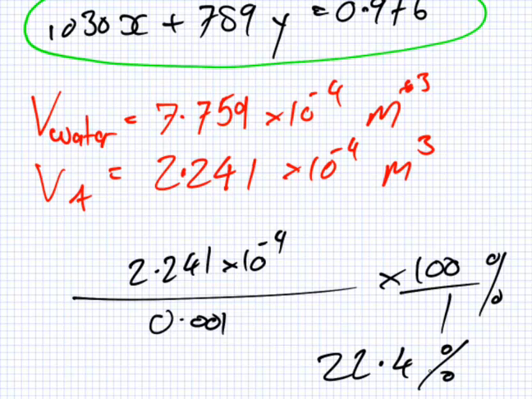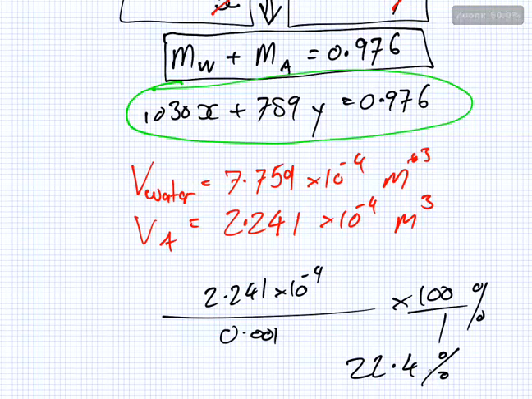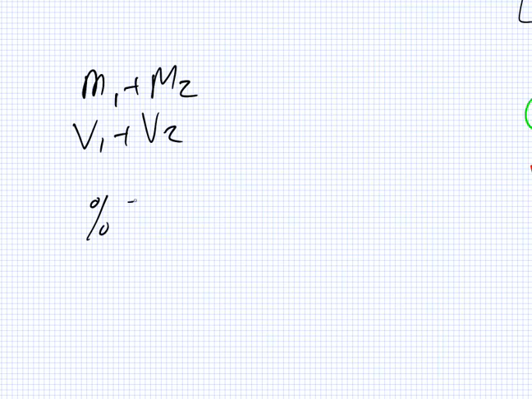What else do you know? It's a litre? Yeah. So you know the total volume is 0.001 meters cubed. So what you need to do is break this up into X, which is the non-alcoholic part, and Y, which is the alcoholic part. It should be clear X and Y are the volumes. So you know that X plus Y equals 0.001.